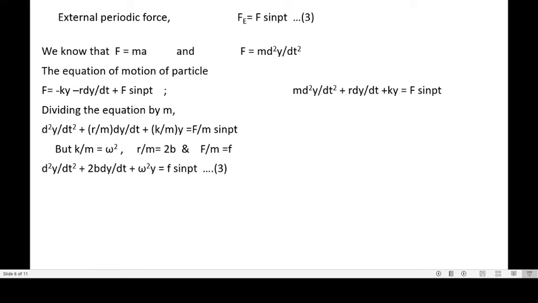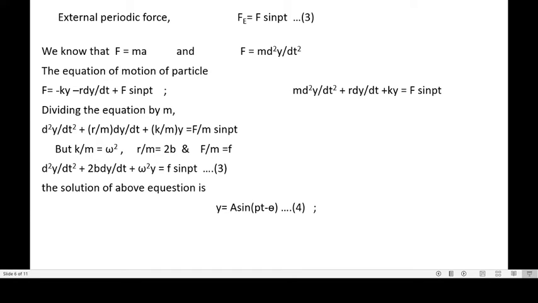Now this can be written as d2y upon dt square plus 2b into dy by dt plus omega square y equal to f sine of pt. This is equation number 3, or we can write this as equation number 4.